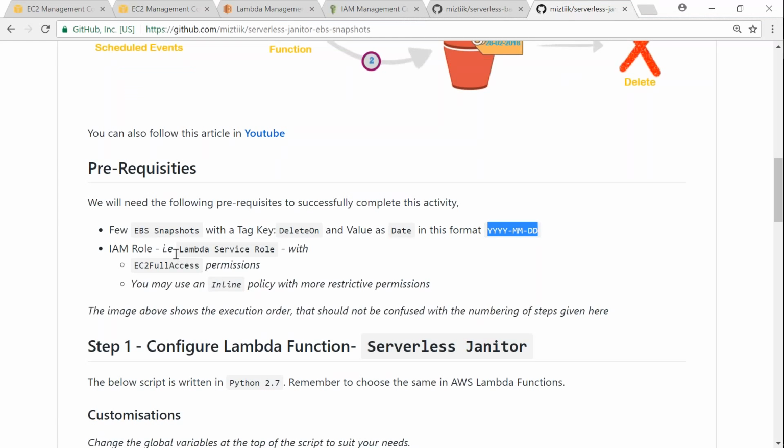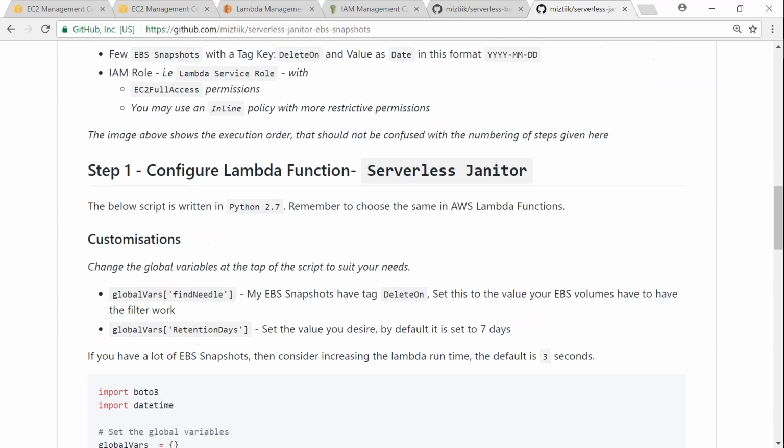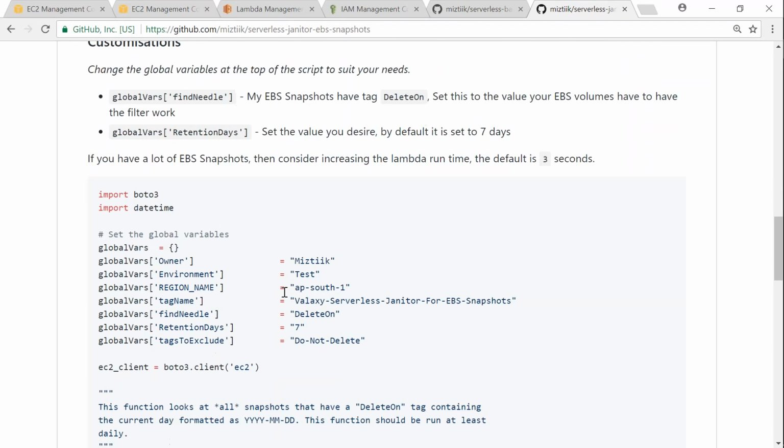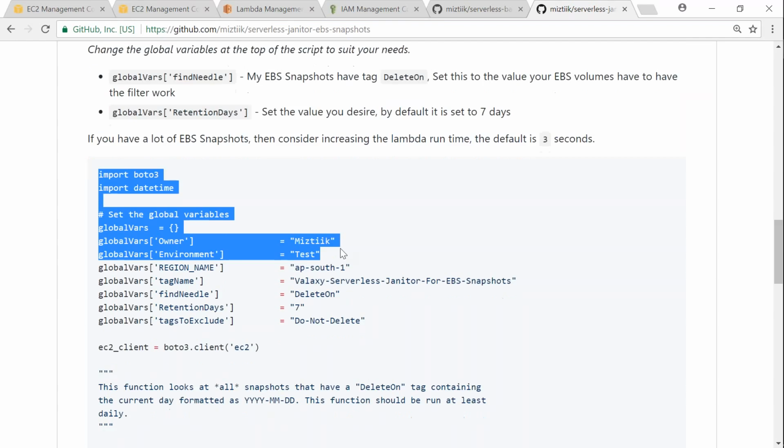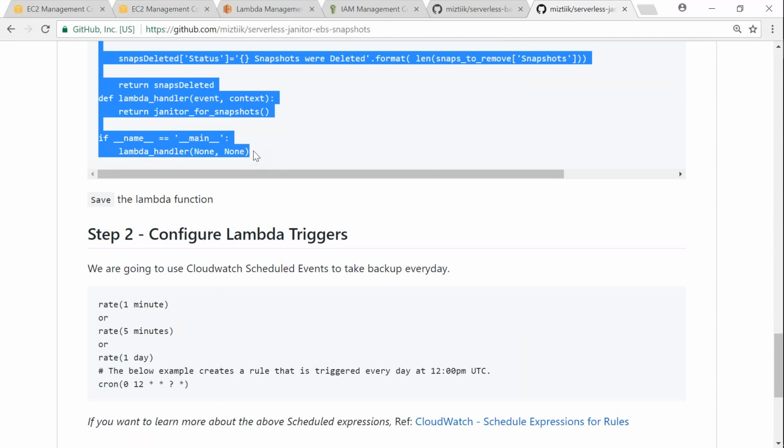The next prerequisite is having a Lambda role with EC2 full access. We can also use an inline, more restrictive role, but for a demo, let us go ahead with the existing Lambda serverless backup role. The necessary function is given here, and I have given the delete on tag as the one that is automatically configured, and then the retention is 7 days, but that is currently 70 days, so you can go ahead and change it anytime. I'm just going to copy this code once again.